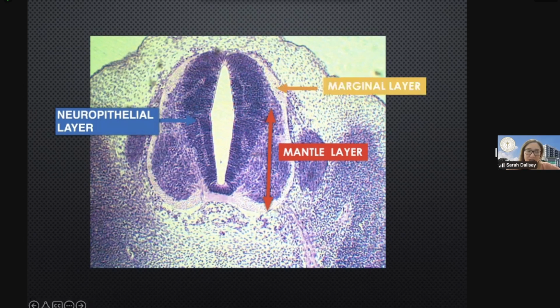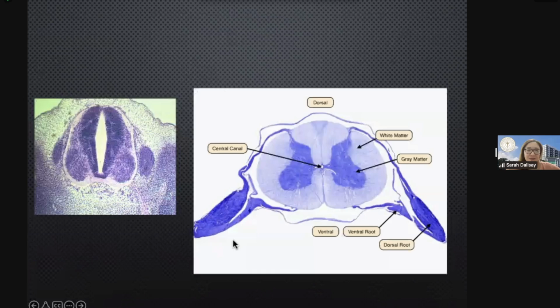Am I clear? So again, this is the neuroepithelial layer. The neuroepithelial layer is surrounded by the mantle layer, which will become the gray matter of the spinal cord. While the marginal layer, this one that surrounds the mantle layer, will become the white matter of the spinal cord. Am I clear, class? Yes? Okay, very good.